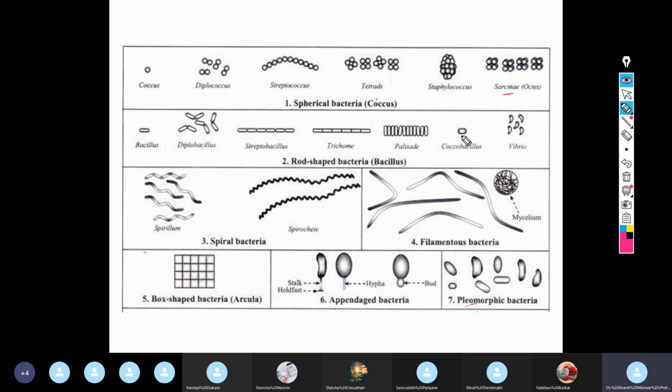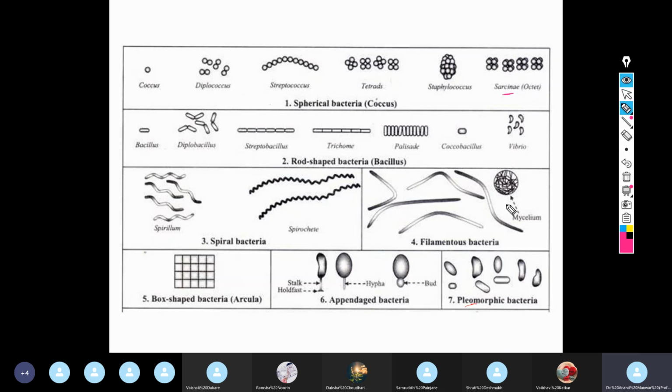Small rods with curved ends are called cocobacillary rods, which are very small in length and width, and slightly curved rods are called comma-shaped rods, right? Spirillum I told you, it can be a spirillum, two twists are there, many twists are there, spirochete, and certain filamentous bacteria, mycelium sort of thing you will get.